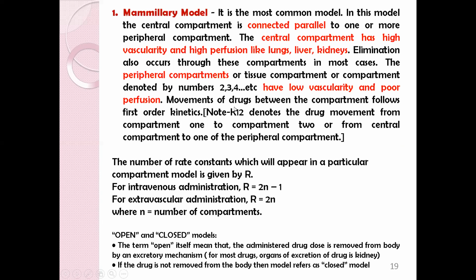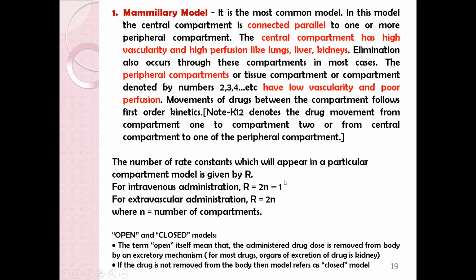And drugs are considered to follow first order kinetics, as I have already told. So if I am writing a rate constant as K12, what does it denote? It denotes the drug movement from compartment 1 to compartment 2. Okay, or you can say from the central compartment to one of the peripheral compartments.